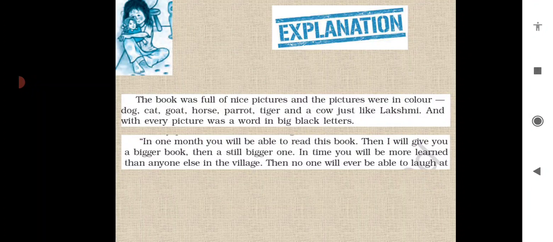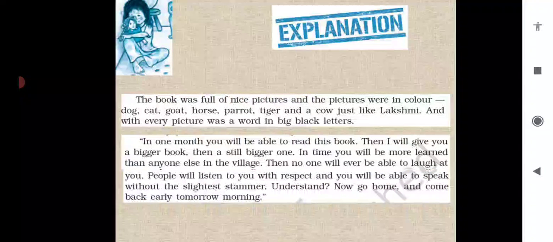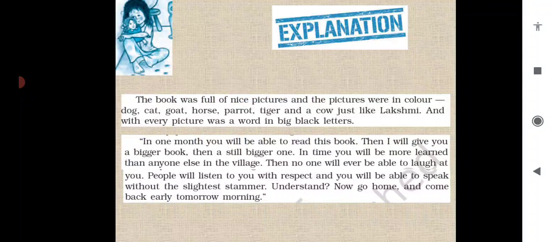And the teacher encouraged her and promised that after some time, you will be more intelligent than anybody else in this village. Just keep trying to work. Then no one will be able to laugh at you. Then she made sure that you will be the best girl in the school. Nobody will know much more than you in this village, and no one will have the courage to laugh in front of you. People will listen to you with respect and you will be able to speak without the slightest stammer.